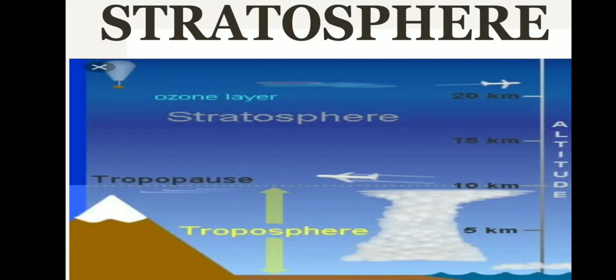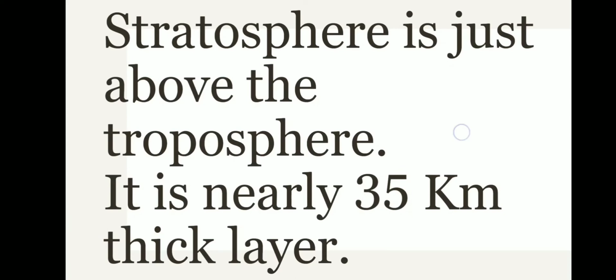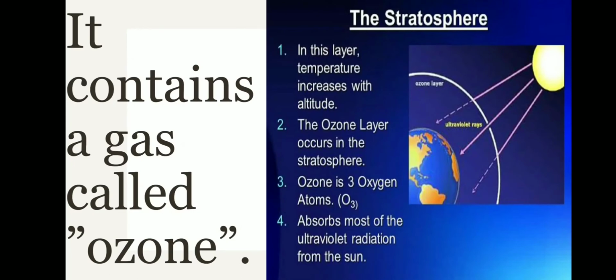The second layer above the troposphere is the stratosphere. It measures from 10 km to 20 km. The stratosphere is just above the troposphere. It is nearly 35 km thick. It contains a gas called ozone. In this layer, temperature increases with altitude. The ozone layer occurs in the stratosphere. Ozone is 3 oxygen atoms, O3. Ozone absorbs most of the ultraviolet radiation from the sun. So it is a very protective layer, the stratosphere with the ozone layer.